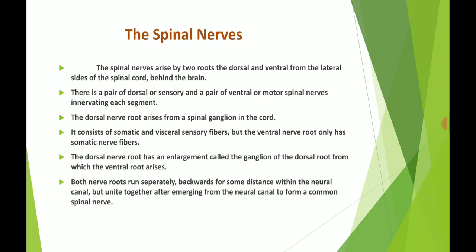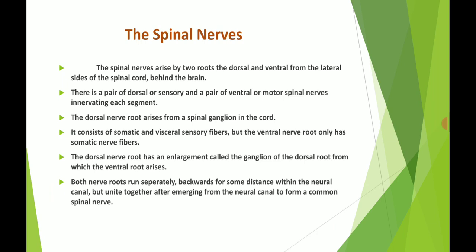The dorsal nerve root arises from a spinal ganglion in the cord.